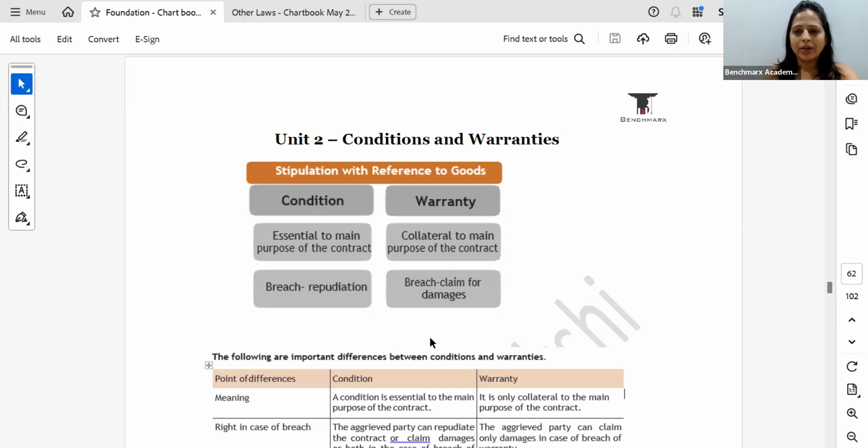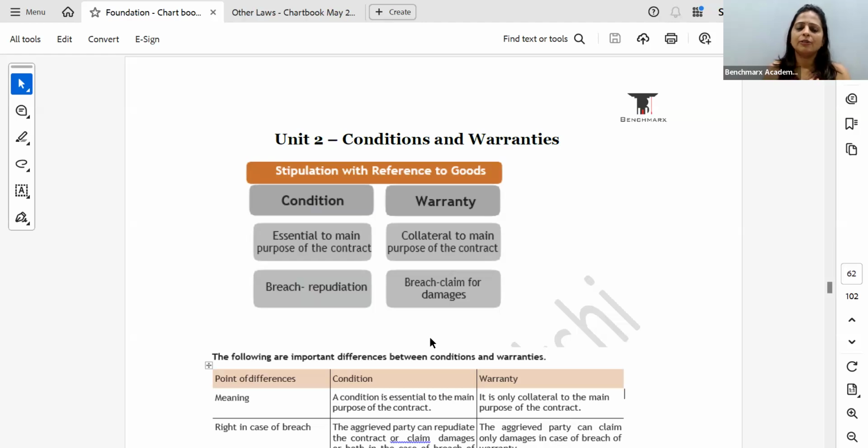So here I have taken the car for the purpose of going to Leh Ladakh. That is my essence of the contract. And here, because you've given me something which is not fulfilling the essence of the contract, there is a breach of condition. And if there's a breach of condition, what I can do is I can repudiate the contract, I can cancel the contract, I can give him back the goods because that is the essence of the contract.